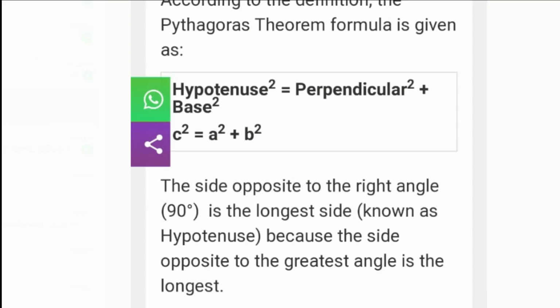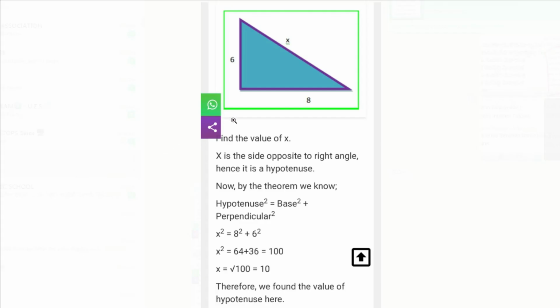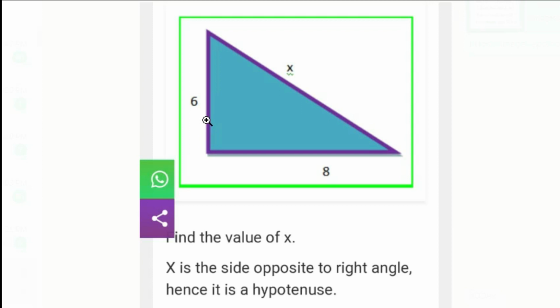Now we will do some sums on Pythagoras theorem. Children, you can see on the screen, one right angle triangle is given. What is this side? This is perpendicular. How much is given? 6. This is base. How much is given? 8. And this is hypotenuse. How much is given? X. So what is x? X is an unknown variable. You have to find out the value of x.